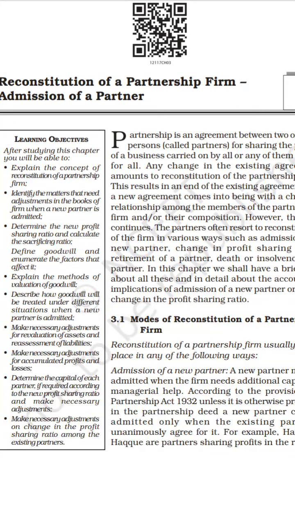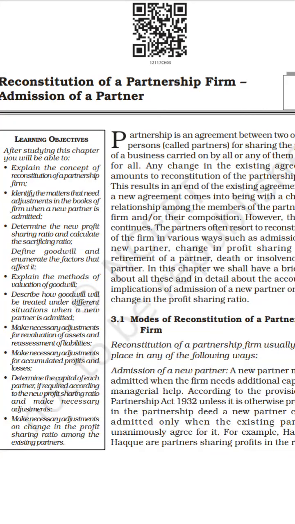If any partner retires from the business concern, there will definitely be a reconstitution in the partnership firm. And the last one is the death of a partner. If there is an accident or health issue and any one of the partners dies, there will definitely be a reconstitution in all the terms, agreements and conditions framed in the partnership firm.